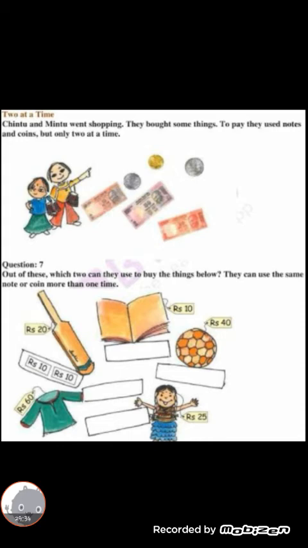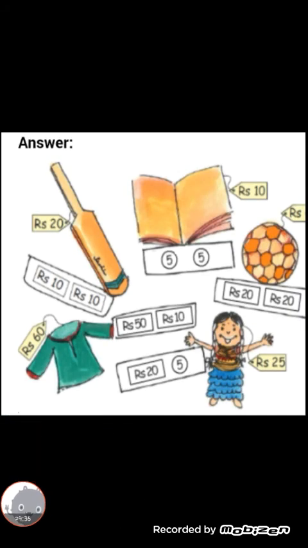Next, I will show how you find it. Children, take your pencil and write in the box. Next, you see one book, rupees 10. How did they buy? 5 and 5. And next a ball is there, rupees 40: rupees 20 and rupees 20. You divide and write. Next, the dress is rupees 60. You write rupees 50 and 10. Next, we come to another doll, rupees 25. How did they buy? Rupees 20 and 5. Did you get it, children?